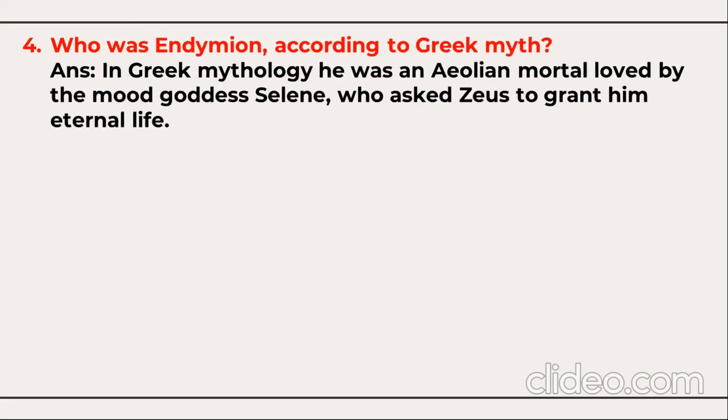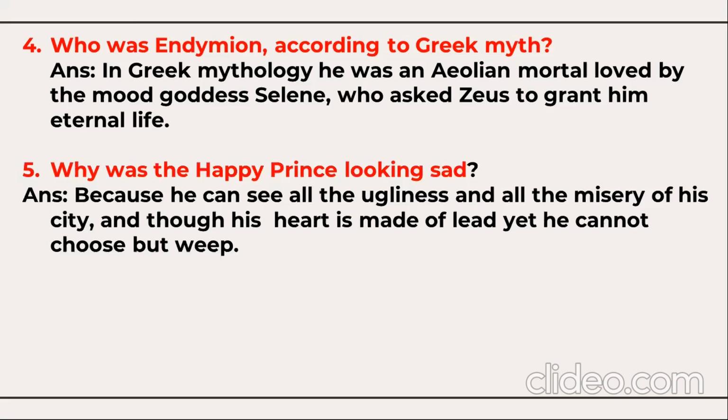Who was Endymion according to Greek myth? In Greek mythology, he was an Aeolian mortal loved by the moon goddess Selene, who asked Zeus to grant him eternal life. Why was the Happy Prince looking sad?